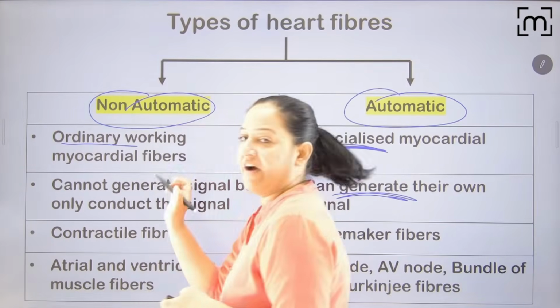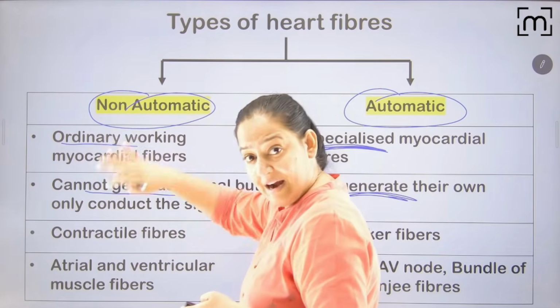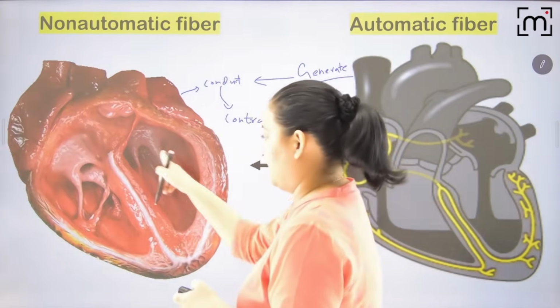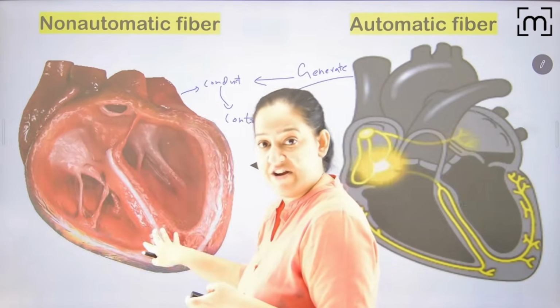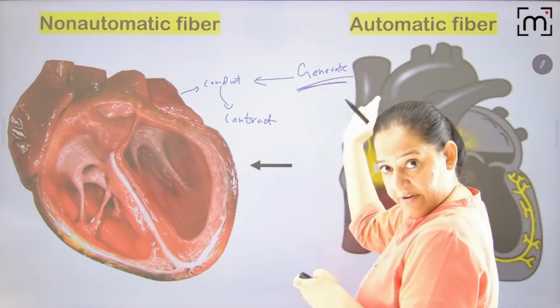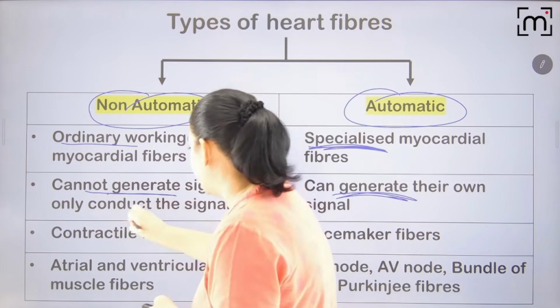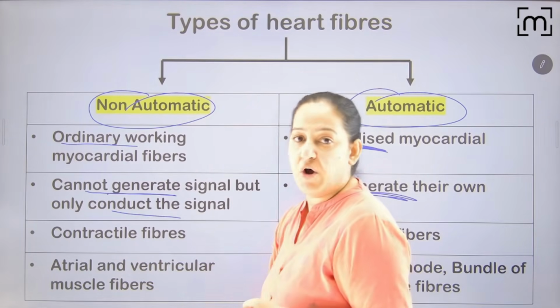These are the ordinary fibers. They are not able to generate the signal, but they can conduct it. They can perceive it. I'm talking about the atrial and the ventricular fibers. They are not able to generate, but once the electric signal is generated over here, they conduct the signal. So basically they are conducting the signal, and once they conduct, they contract the heart.